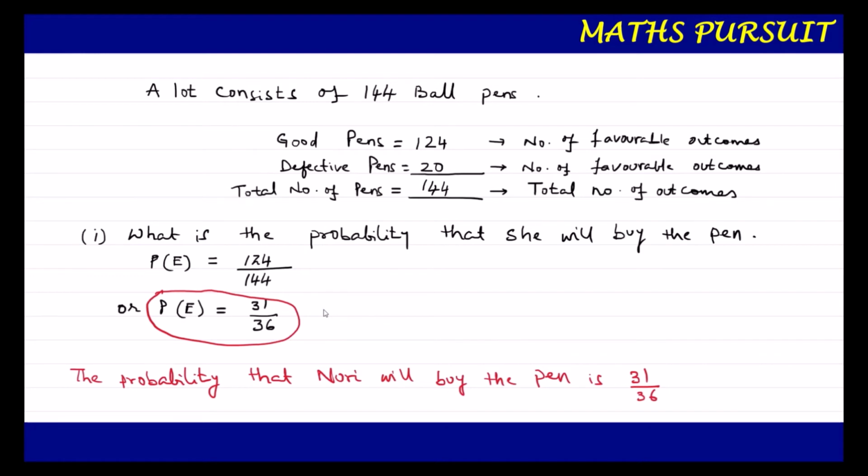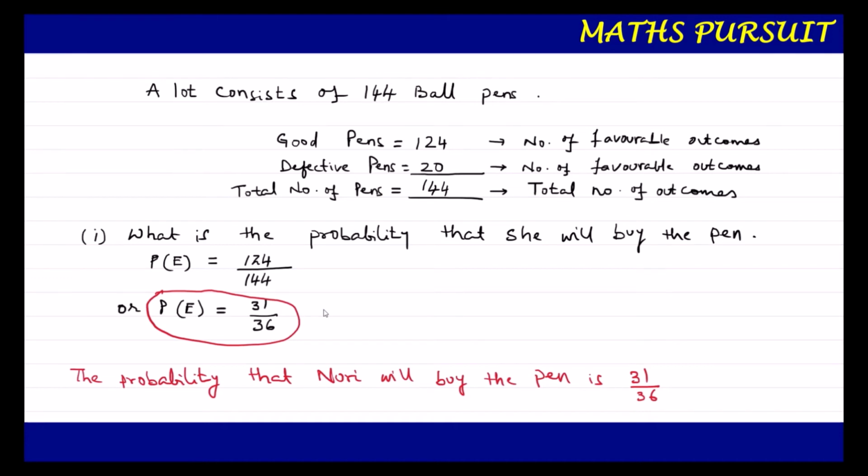So for that reason, I try to find out the probability of the event, which is equal to number of favorable outcomes, which is 124, upon total number of outcomes, which is 144. That means 124 upon 144. And when we solved this one, we got that the probability of the event is equal to 31 upon 36. So we concluded that the probability that Nuri will buy the pen is 31 upon 36. Hope guys you understood this till here.